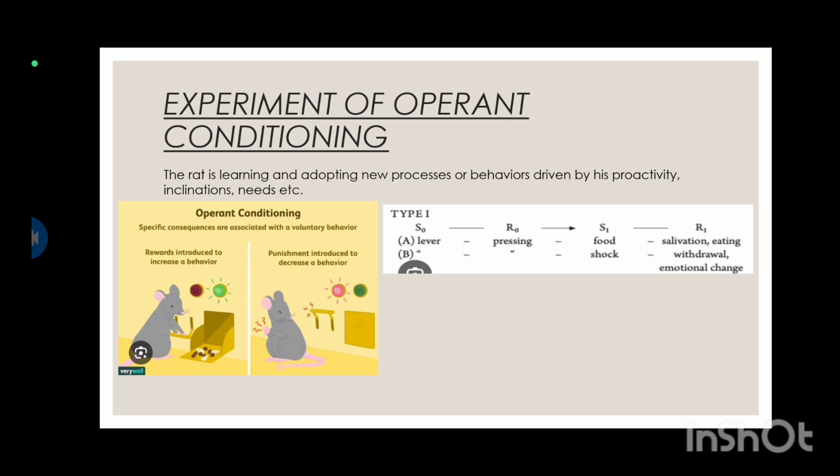So here we can see when the rat presses the lever, there is no specific stimulus at first, and when he presses, it becomes a response, and as a result, the food comes. So then the food becomes the stimulus the second time, and then he presses the lever and gets the food, then it becomes the response. That's the whole experiment.